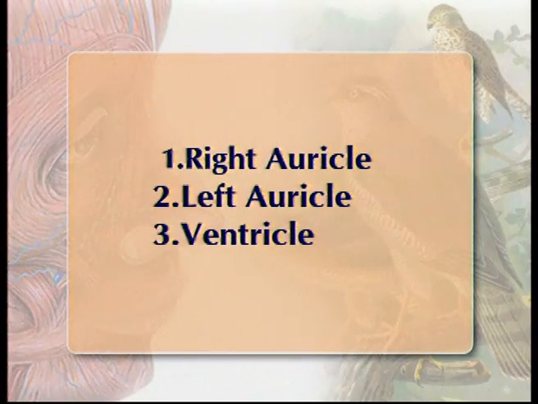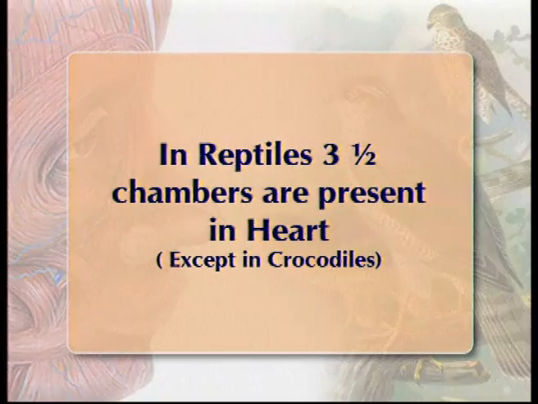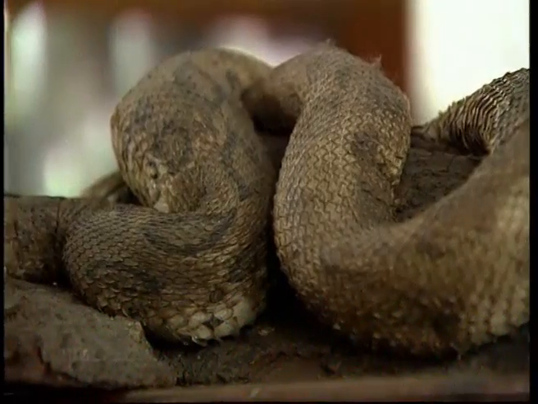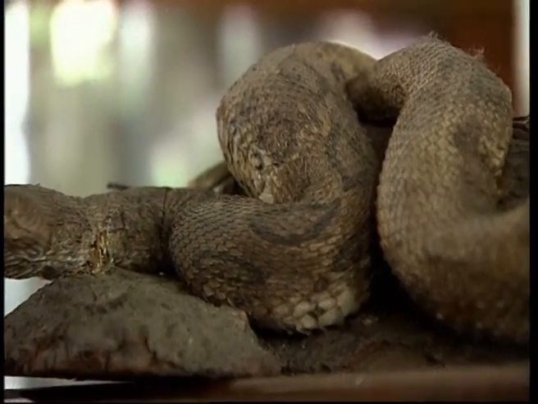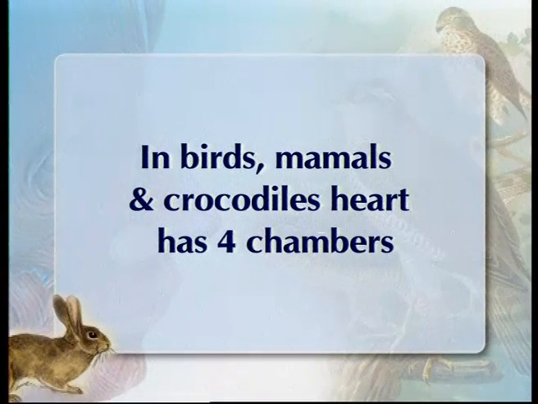In reptiles, the ventricle is also incompletely divided into 2 chambers, so the heart is incompletely 4-chambered, or 3.5-chambered. Except crocodiles, all remaining reptiles like lizards, snakes, turtles and tortoises contain a 3.5-chambered heart. But in crocodiles, like birds and mammals, a completely 4-chambered heart is found.